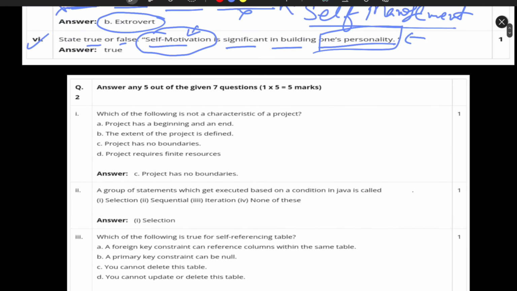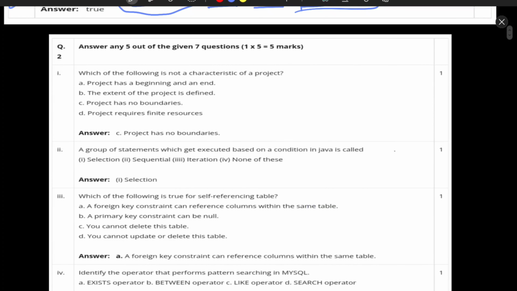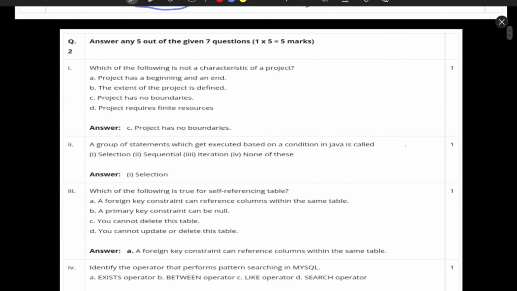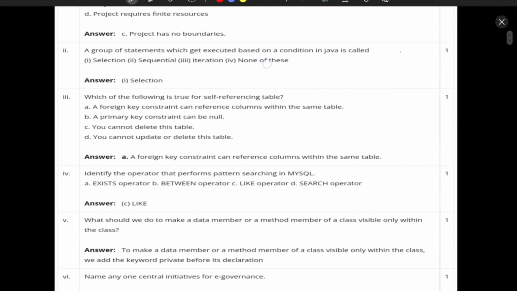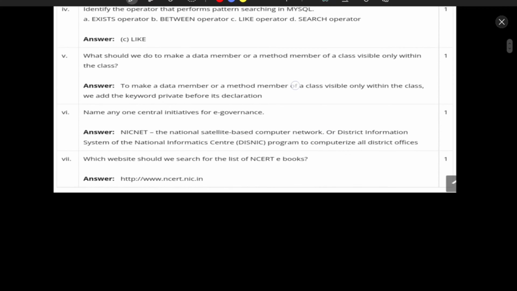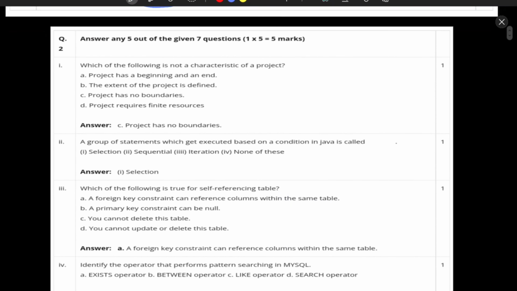The next is the subject skill questions. Few of them we will discuss today, then the rest we will discuss in the next video, because if we try to cover all the questions in a single video, then that video is going to be very long. So the first 7 questions of this second part we will discuss today. There are a lot more parts in this sample paper, so we will do it step by step.